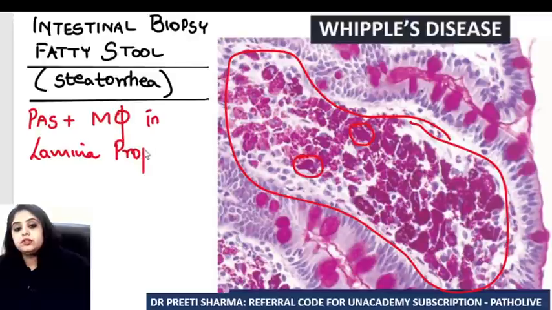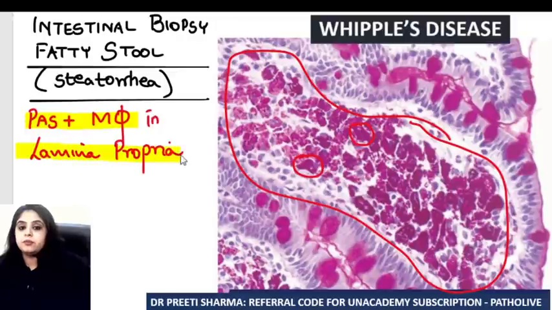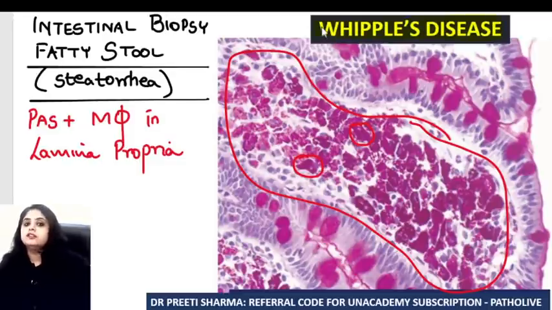Now, if these words are written in the question, that I am seeing PAS positive macrophages in the lamina propria on an intestinal biopsy when my patient is coming to me with fatty stools, I am very clear that I'm dealing with Whipple's disease. There is no other diagnosis that you have to think of. So is Whipple's disease a malabsorption? Is it a problem in the absorption? Yes, of course. That is why fat is not getting absorbed. That is the reason that all of the fat is coming out in the stools.